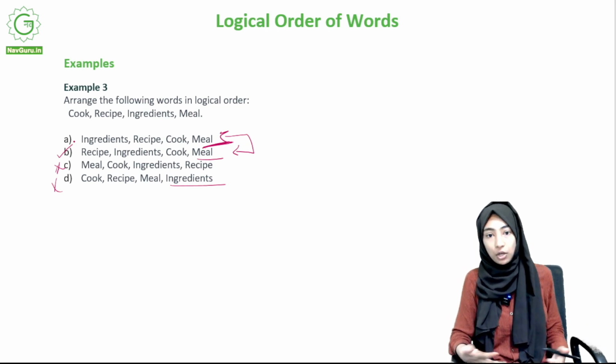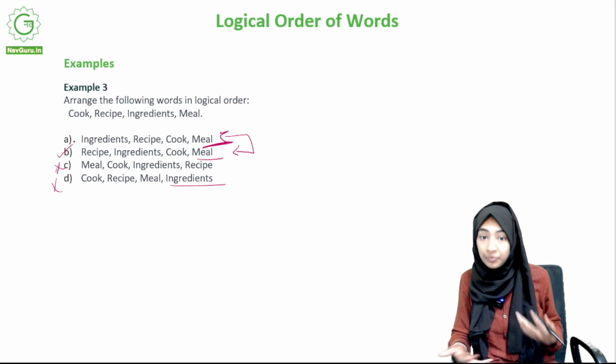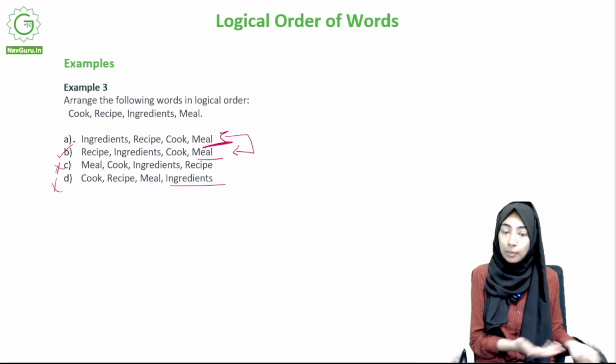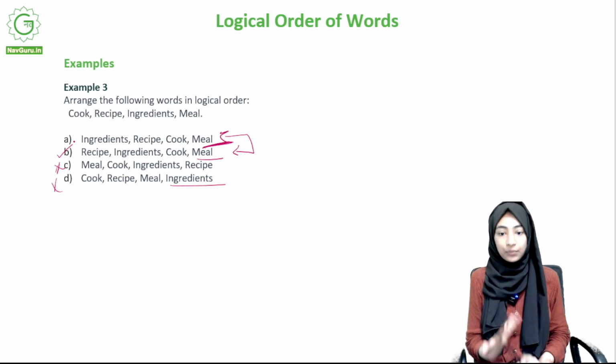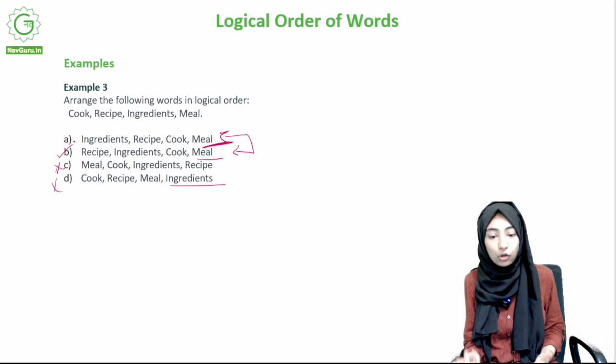So if it's a new dish or a dish that you're not sure what all you need, how do you decide what ingredients to buy? You look at the recipe, you read it, and then you get an idea. Okay, I need this, this, and this. So then you take the ingredients and then you cook it, and then the meal is ready.